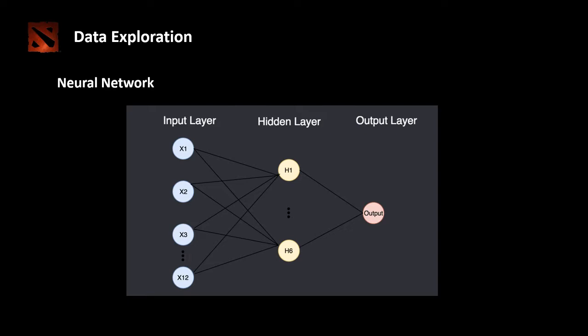We chose the rectifier function because it has been proven by recent research to be the most effective activation function in deep neural networks, and we use the sigmoid function on the output layer just so that it can generate a probability that makes it easier to map each training example to either the Dire or the Radiant class.